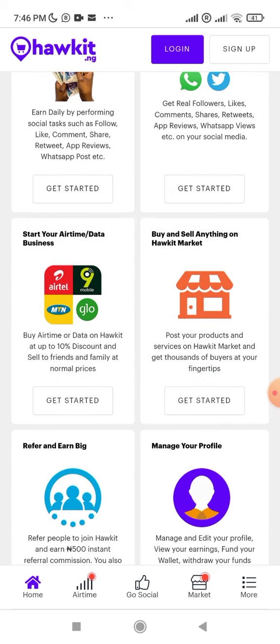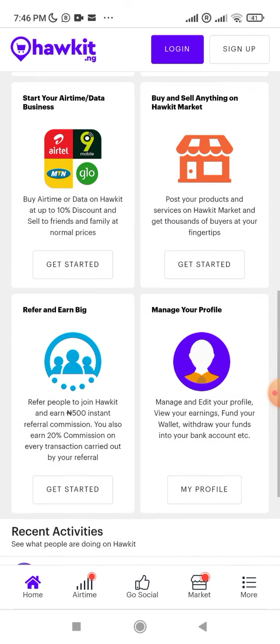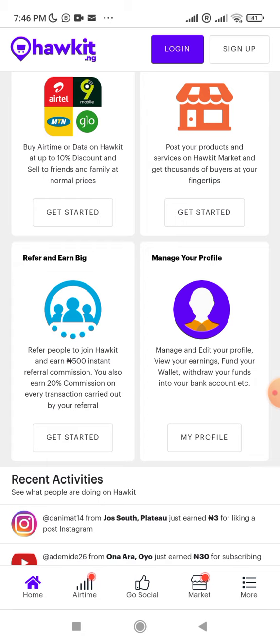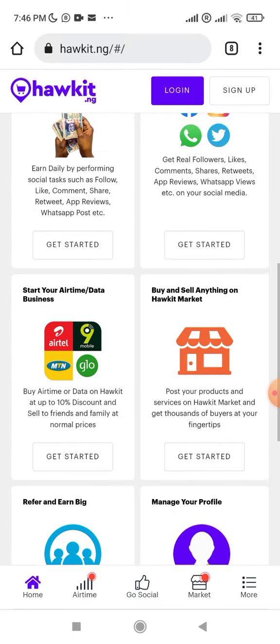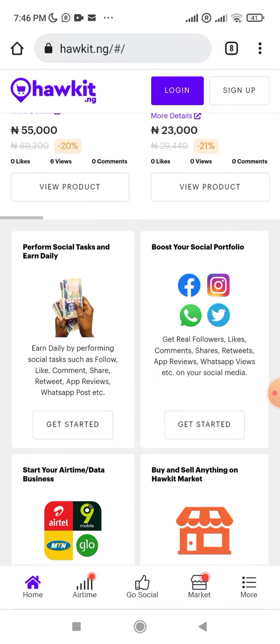And then you can start your airtime and data business here. And then you can also advertise. You can advertise your business on this platform, which is something interesting that I also want to talk about. Okay, you can refer and earn big, make money daily. You can manage your profile. Okay, so those are the topics. Those are the headlines on which I want to talk about.